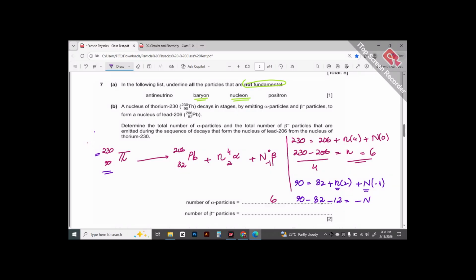minus 1. So we take the difference. 90 minus 82 is going to give us 8. 8 minus 12 is going to give us minus 4, which equals minus N. This suggests that N is equal to 4. That is, along with 6 alpha particles, 4 beta particles will be emitted.